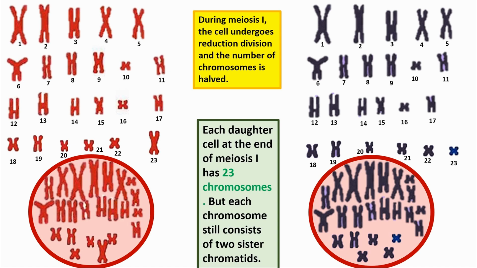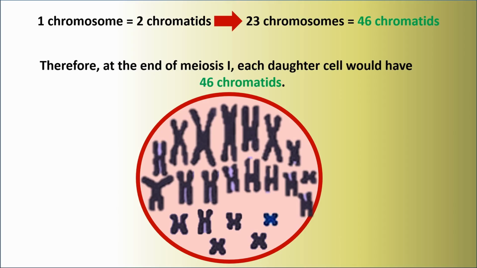Each daughter cell at the end of meiosis I has 23 chromosomes, but each chromosome still consists of two sister chromatids. One chromosome has two chromatids, therefore 23 chromosomes means 46 chromatids. Therefore, at the end of meiosis I, each daughter cell would have 46 chromatids.